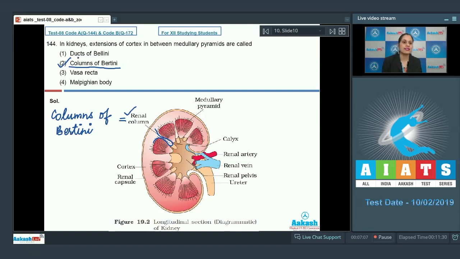The very first option is ducts of Bellini, and this is an incorrect option because collecting ducts enter medulla and form ducts of Bellini. The next option is vasa recta, and this is an incorrect option. Vasa recta is a blood vessel that runs along loop of Henle. Last option is Malpighian body, and this is an incorrect option. Malpighian body, also known as a renal corpuscle, is formed by glomerulus and Bowman's capsule, and this part is present in the cortex region of kidney. So the correct answer to this question is option number 2. Let's discuss our next question.